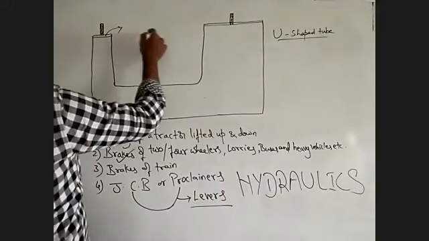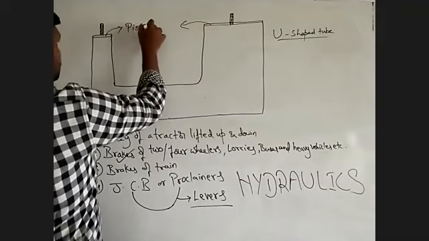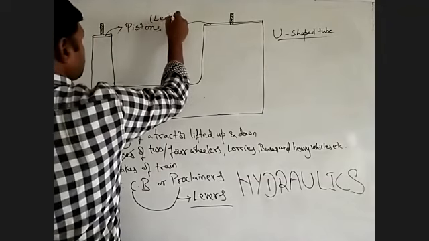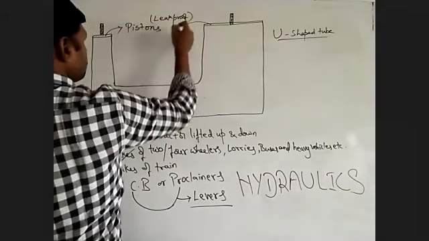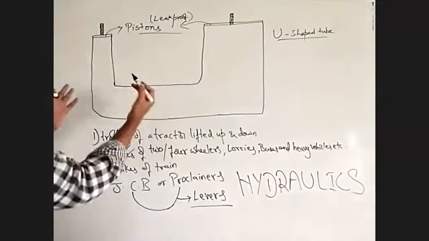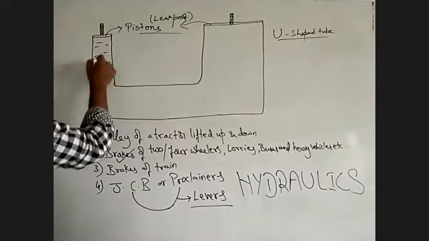So these two are the pistons of these two limbs. This is a U-shaped tube, and here we have some liquid.